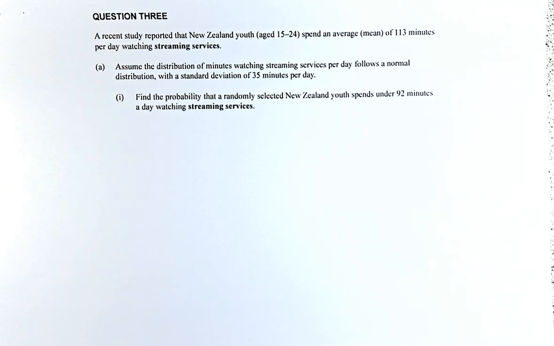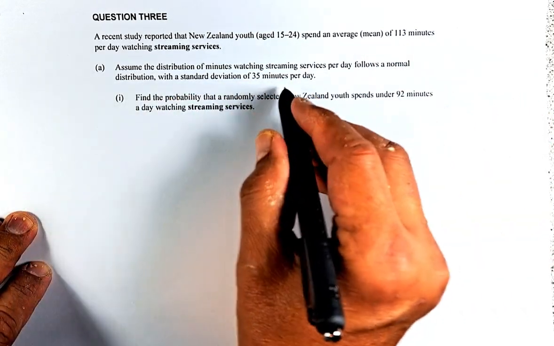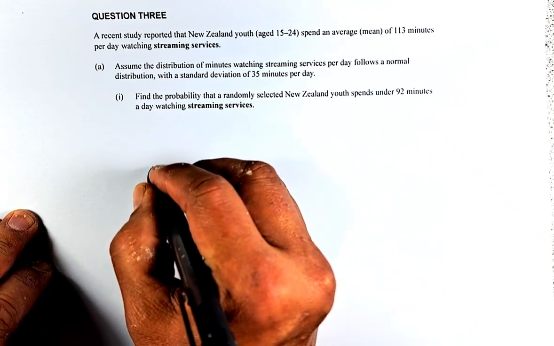Before we can start, for NCEA Level 2 you need to draw the normal distribution in order to get an achieved or a merit. So we're going to do that now. The mean is 113 and the standard deviation is 35. So always draw a normal distribution.